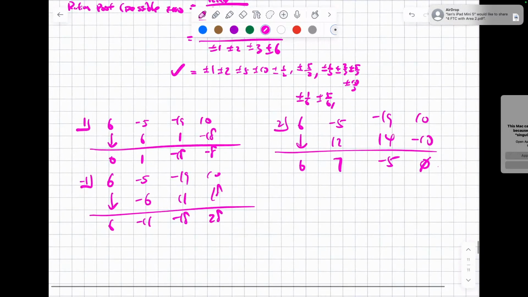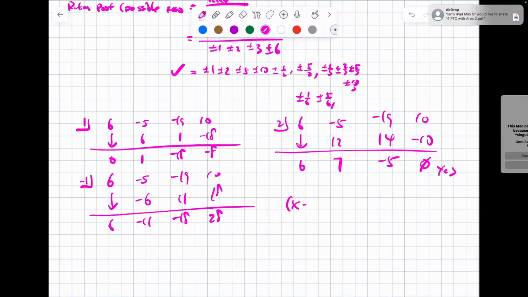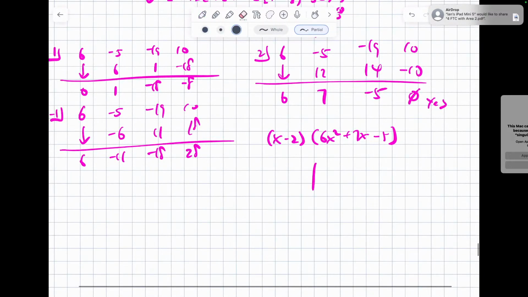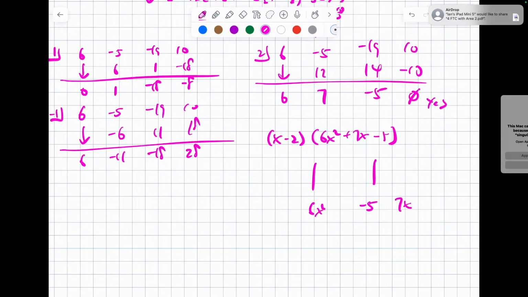So this is yes. And so obviously it's gonna be x minus 2, and then 6x squared plus 7x minus 5. Then I'll go ahead and factor more. 6x squared plus 7x minus 5. 3x and 2x, I think. And 1 and 5, I think. So it's 3x, 10x. Which one needs to be negative?